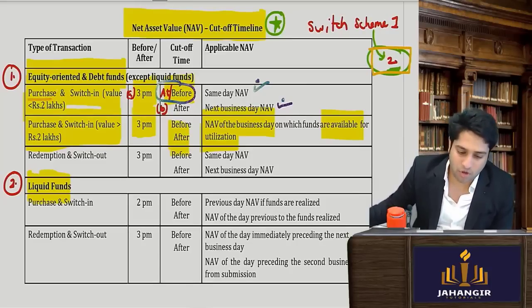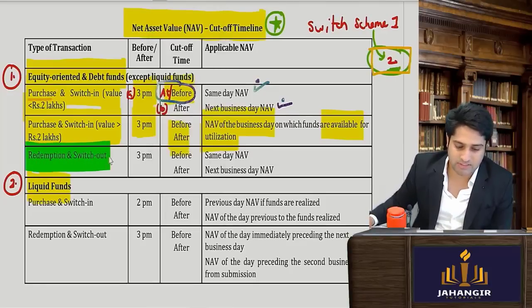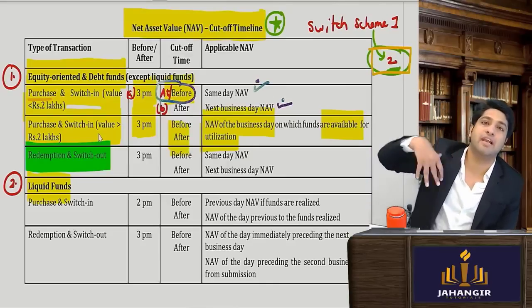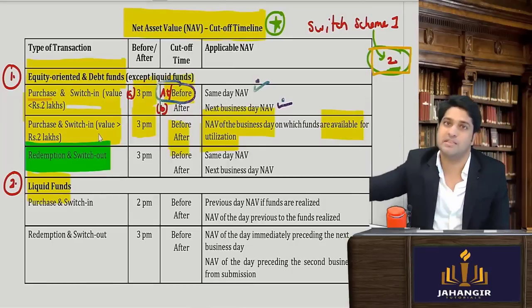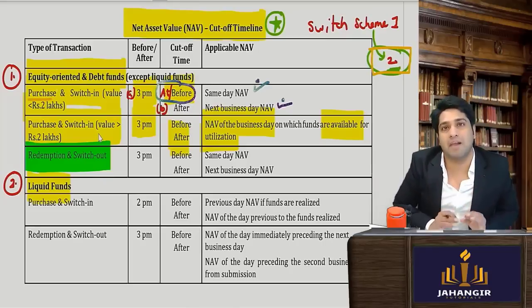Now we were all talking about purchase. Now we are talking of selling or switch out. If I sell, at what NAV will I get? When I get out of this scheme, I will redeem and get my money back. I give the security. So what NAV will apply at the time of selling?